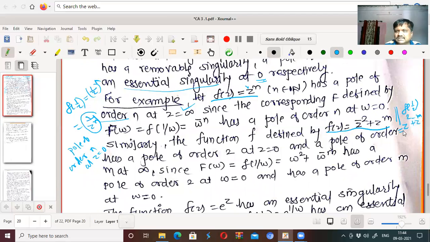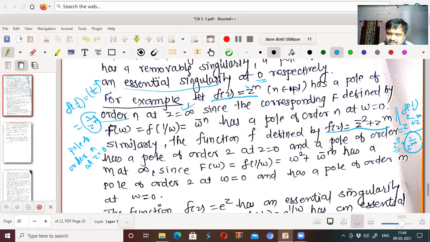Now what about this? That is z square plus 1 upon z to the power m. So this is the principal part in this Laurent series expansion, and this is the analytic part. This principal part contains finite terms, and the highest power is m.